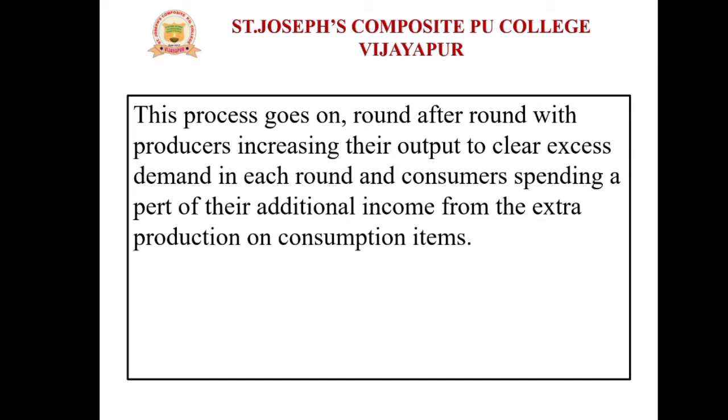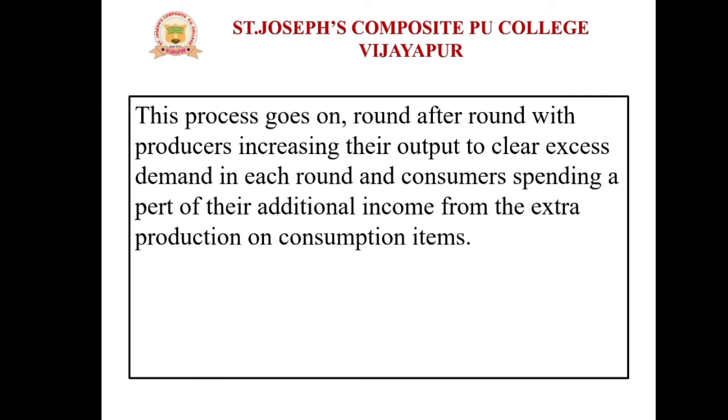So this process goes on like this, so that the consumers get their commodities, goods and services by spending the additional income, and the producers also get additional income by selling their production or final goods to individuals. This process we can call the multiplier. So simply we can say that the multiplier is the situation of income generating to both the